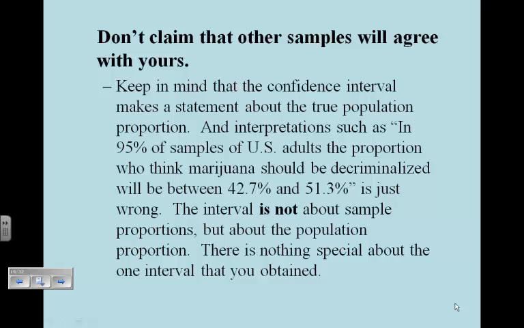Don't claim other samples will agree with yours. Keep in mind, confidence intervals make a statement about a true population proportion. Interpretations such as in 95% of samples of U.S. adults, the proportion who think marijuana should be decriminalized will be between 42.7 and 51.3, that's just wrong. The interval is not about sample proportions, but about the population proportion. Your interval should be about the population proportion.